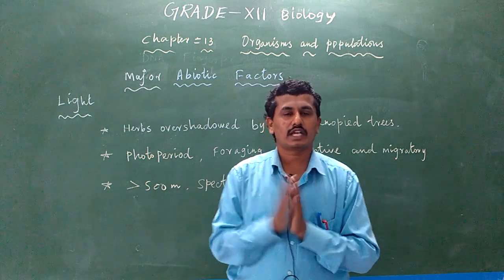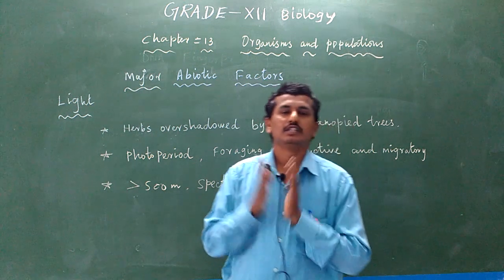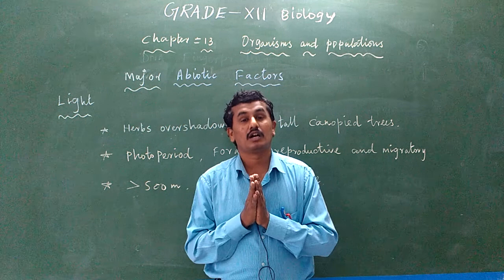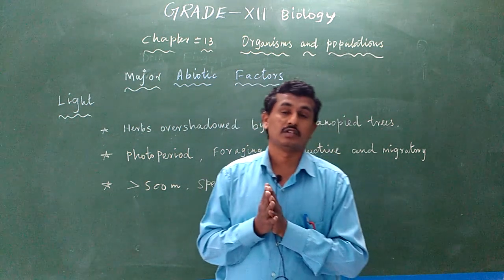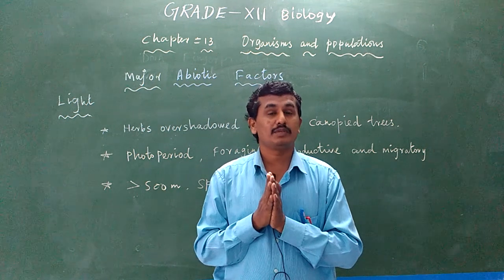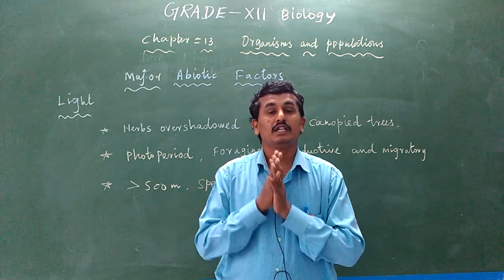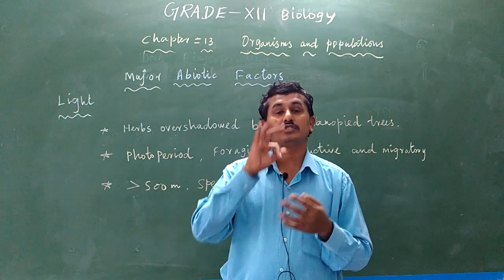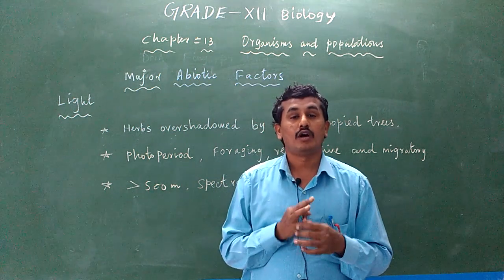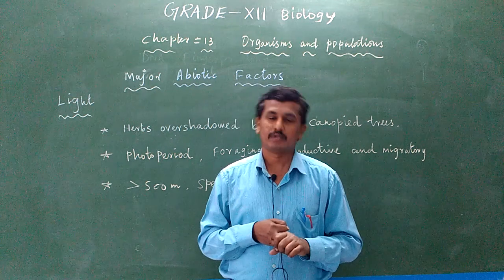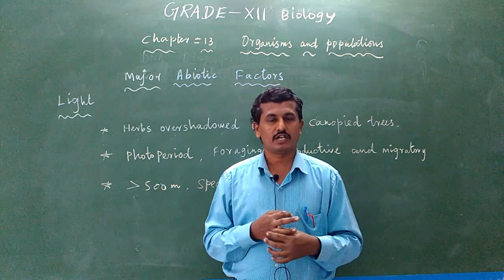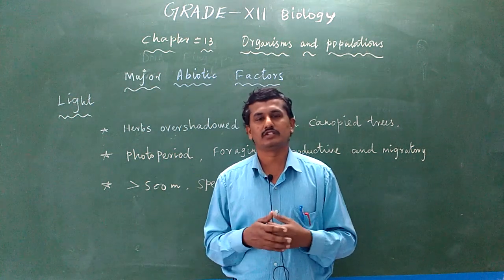So without the correct light and correct dark, the plants are not able to produce their fruits and flowers and other things. According to the photoperiod, the plants are categorized into three categories: long day plants, short day plants and day neutral plants. Already you have studied this in the 11th standard plant physiology lesson.